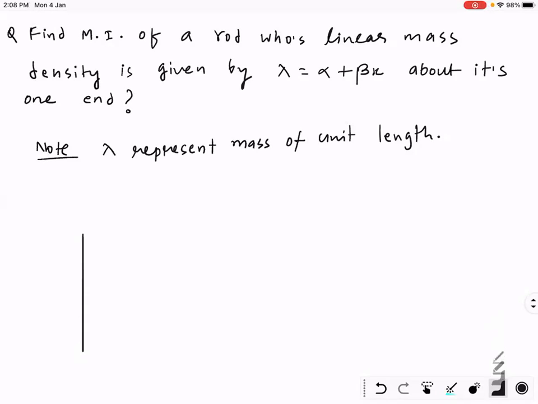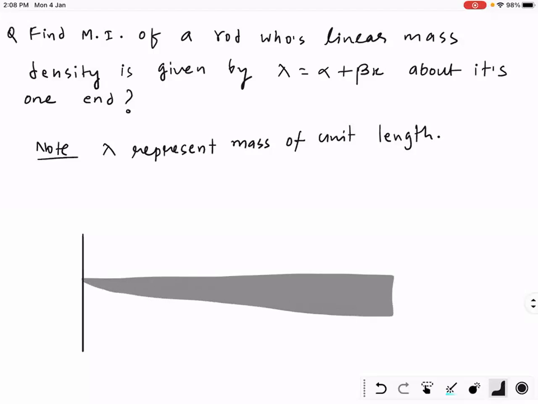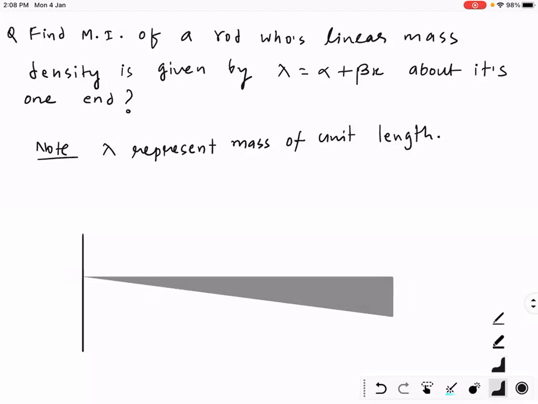Let's say this is the axis of rotation. This is the rod. Yes, mass is not uniform, so the rod may have this type of structure. Am I right? As you are going away from the origin, suppose the axis of rotation is the origin, mass is increasing. So we can say that mass per unit length is not constant. Now what should we do?